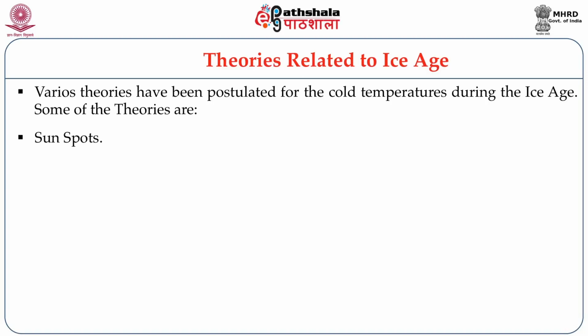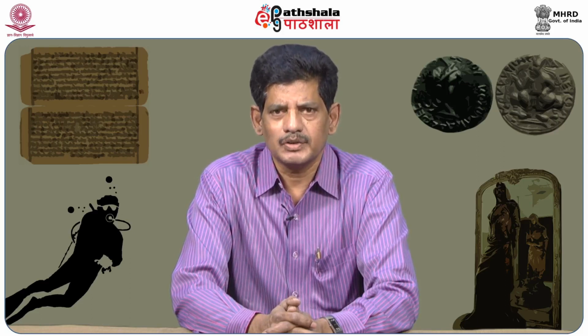It has been proposed by some scientists that the sunspot activity, which is usually witnessed in the sun, was probably the reason for bringing down the temperatures on Earth, because the radiation that is received by the Earth usually depends on the radiation that is emitted by the sun.